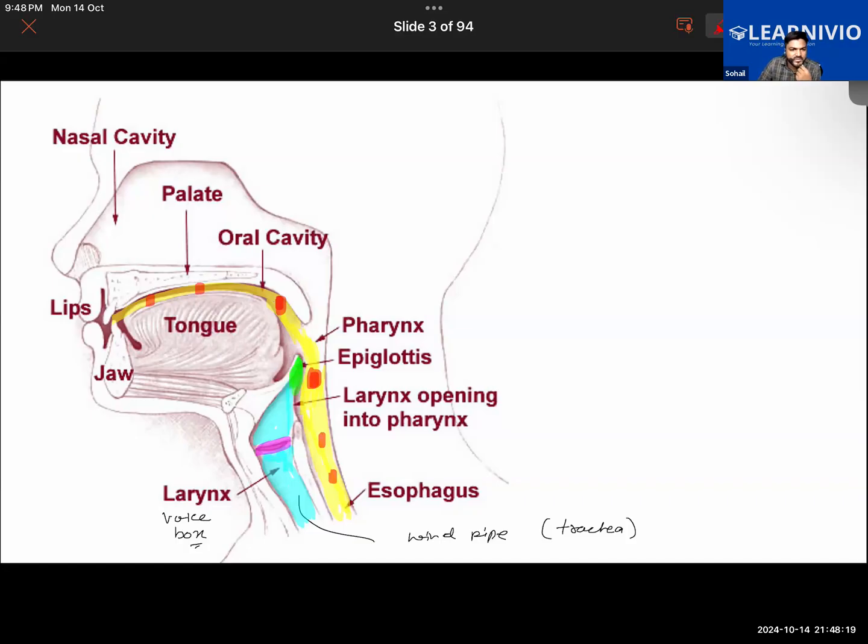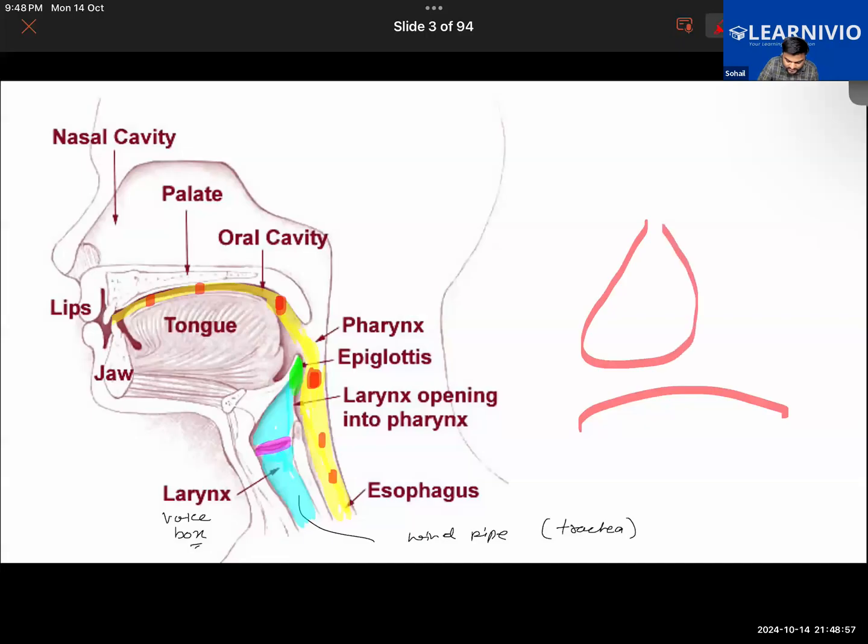So this remains closed while you are eating your food normally. But sometimes what happens here? You will be getting hiccups when the food particle accidentally enters into the windpipe while you're eating too quickly. And why are hiccups generated? Because that will be irritating your diaphragm. You guys know the diaphragm is at the base of the chest cavity. In respiration, you would have learned about that. So it irritates the diaphragm and causes the diaphragm to contract. It starts to contract in the upper direction like this.